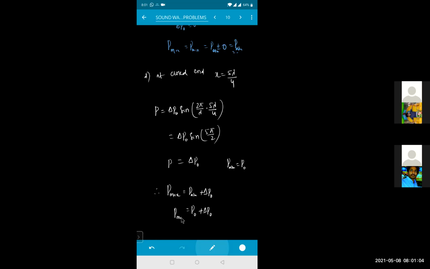So P max will be equal to your atmospheric pressure plus of your pressure amplitude. The same way minimum value will be equal to how much beta? P minimum will be equal to your atmospheric pressure minus of your delta into P naught. Or else I can write this one as of your P naught minus of your delta into P naught. That will be one and the same. Okay now?